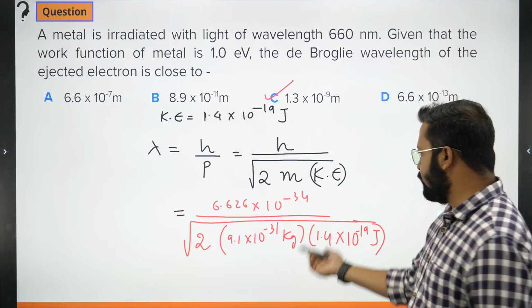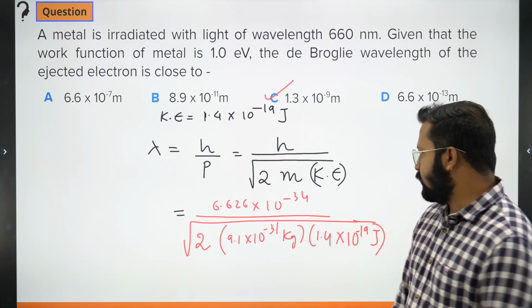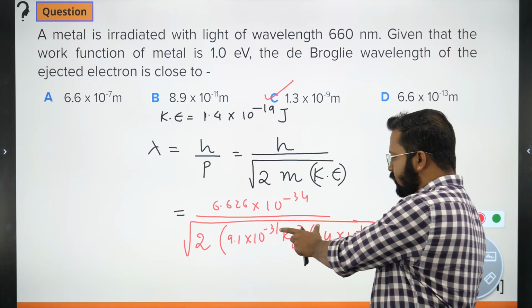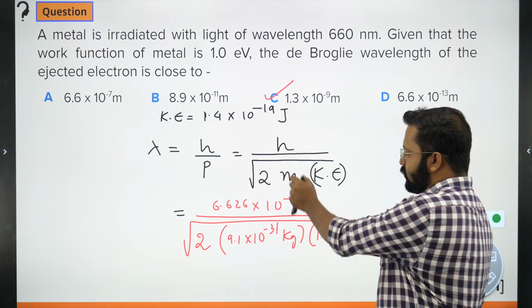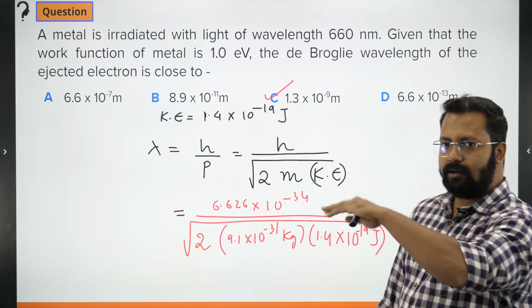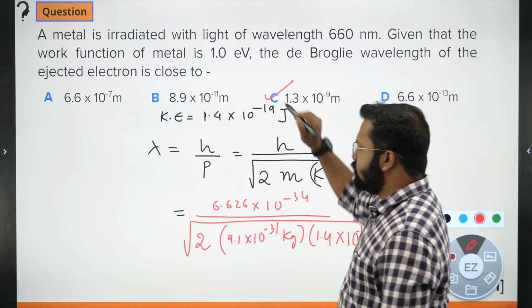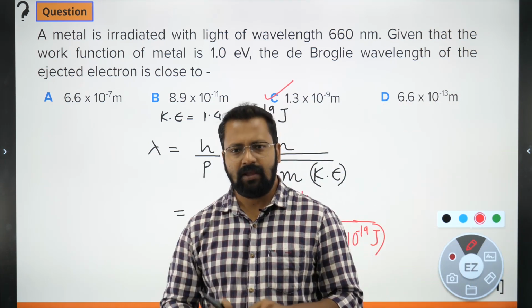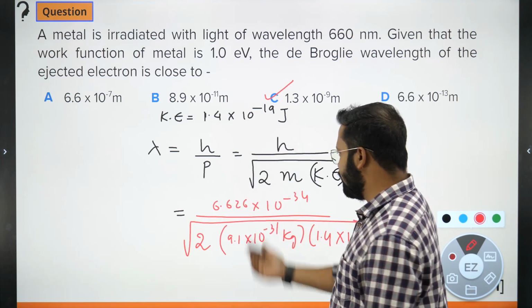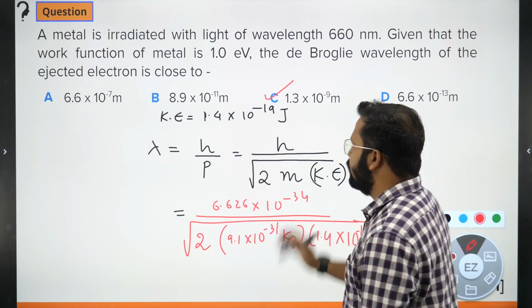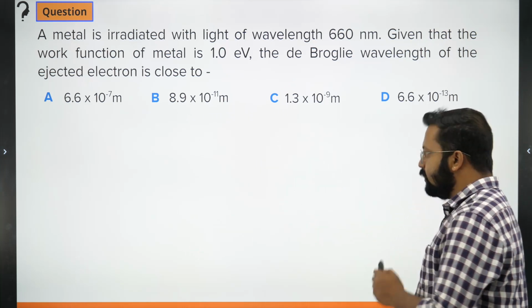Looking at the units, I worked out the 10 to the power values. 10 raised to minus 34 and this will turn out to be 10 raised to 25. So 10 raised to minus 34 plus 25 will turn out to be 10 raised to minus 9. The right answer should turn out to be C. Take some approximation and get the answer. Clear? Chalo, let's move ahead.